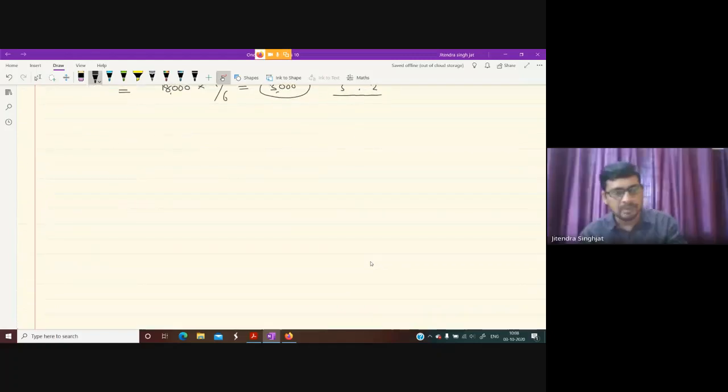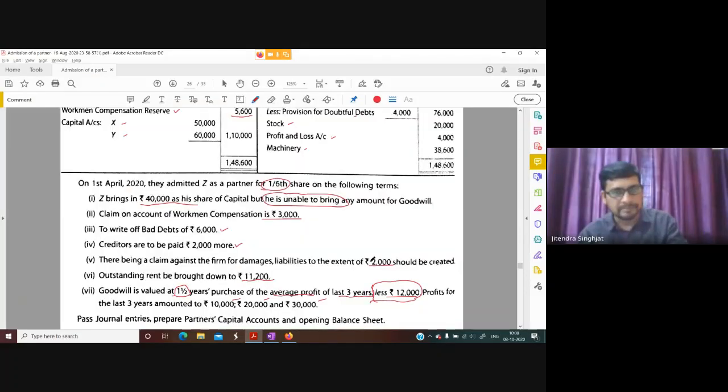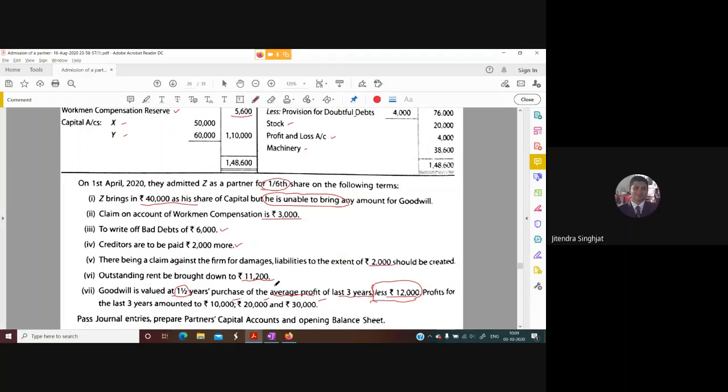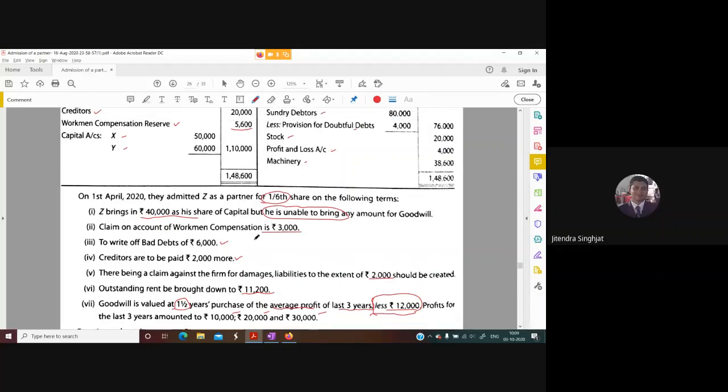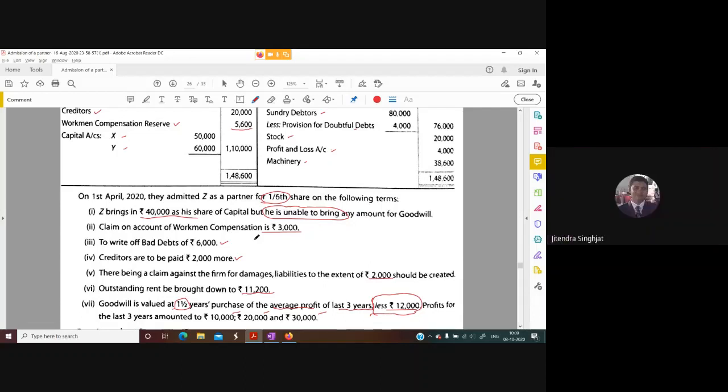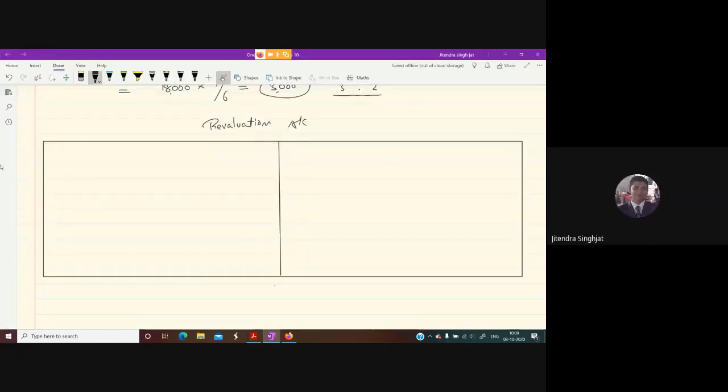Yes, sir. Okay. Now what we do? Now we will prepare revaluation account. So let's start revaluation account. Write off bad debt 6,000. But children, here in the question now, you can see provision for doubtful debt is given 4,000. So how much it will come? 2,000 will come. Which side? Debit side.